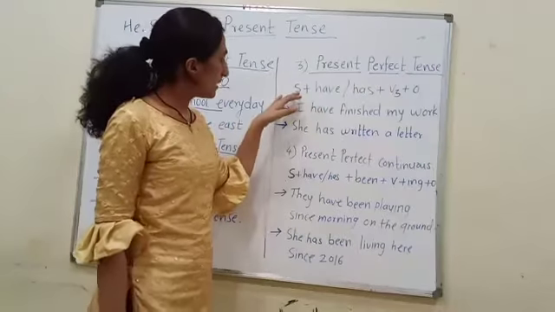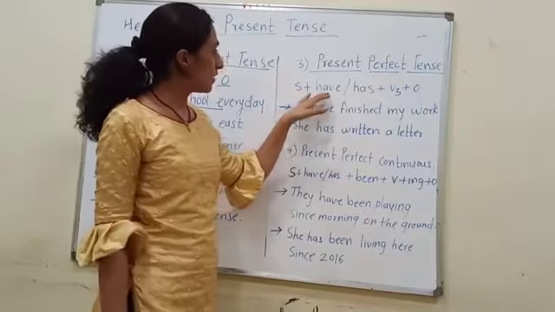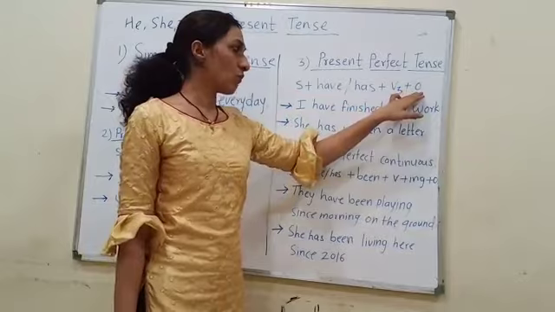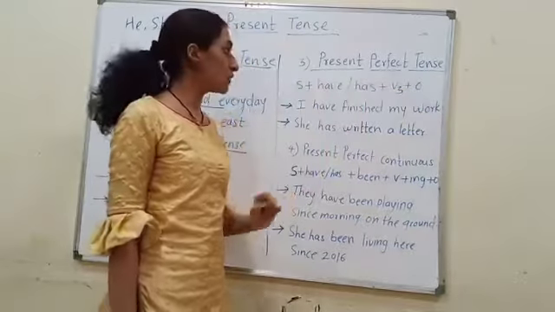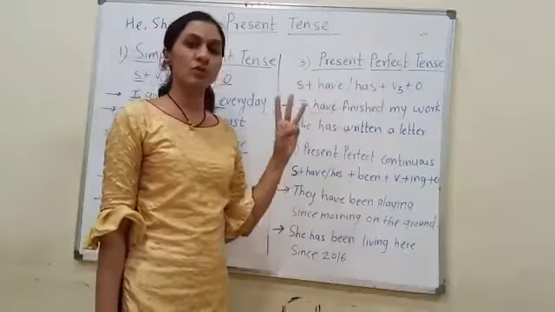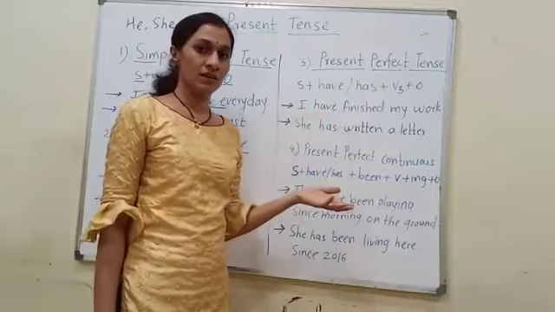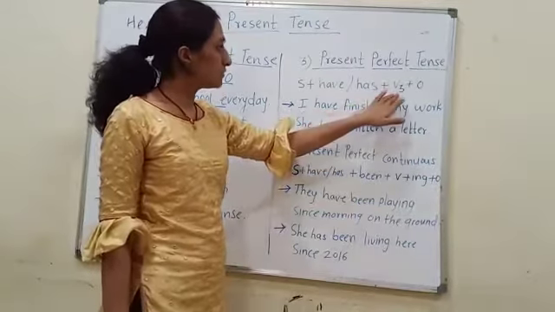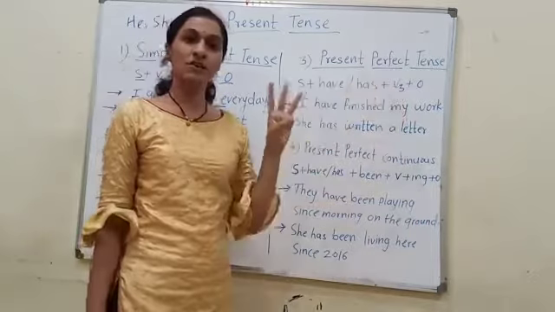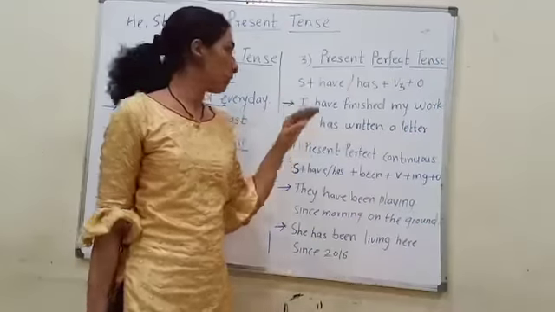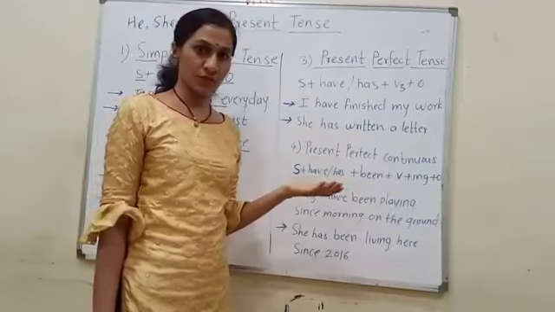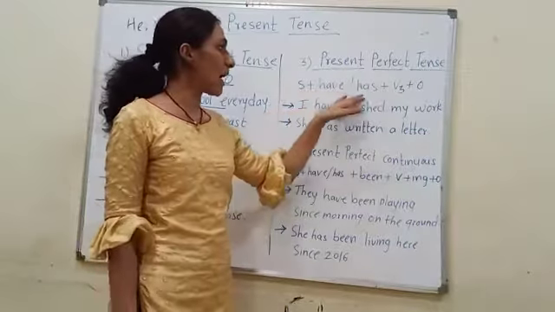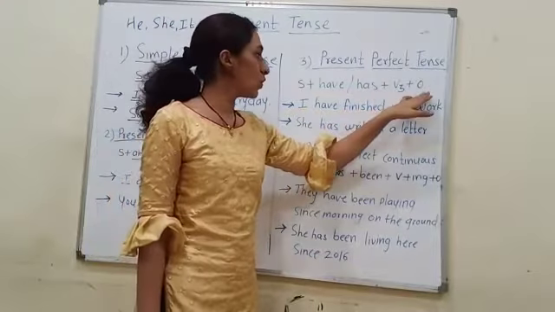Then you can see the formula here: S plus have, has plus V3 plus O. Once again, I will tell you that you should know the three forms of the verbs while learning English or the tenses of grammar. V3 means the third form of the verb. Because the action is completed, we have to use V3 here.